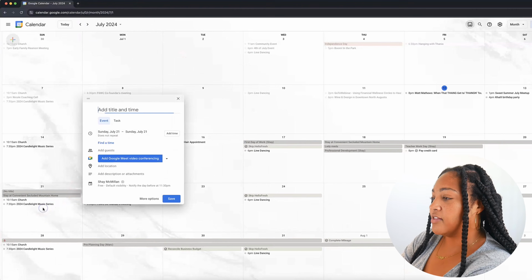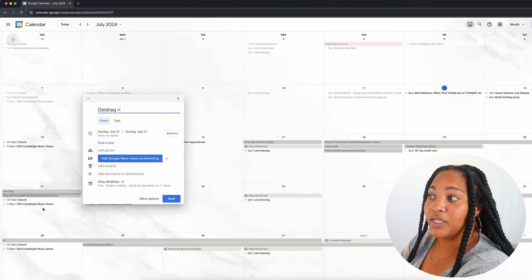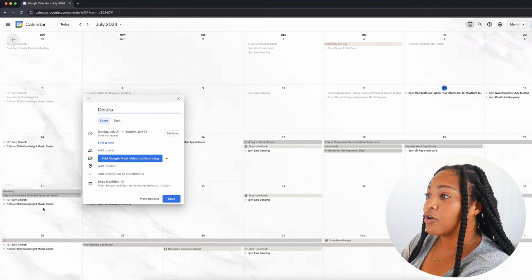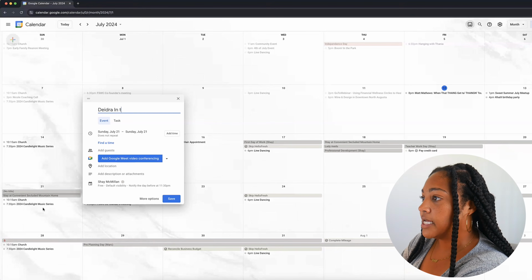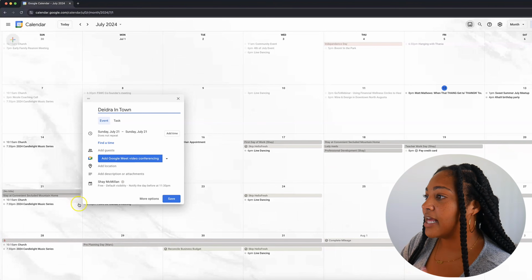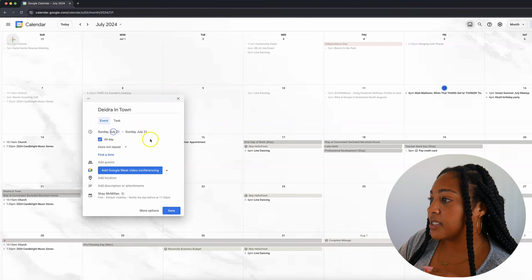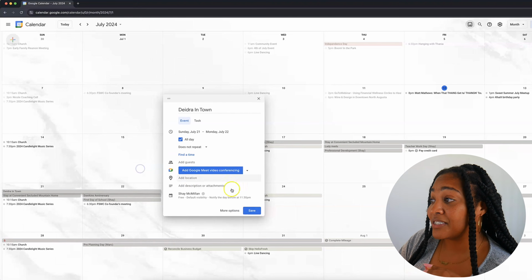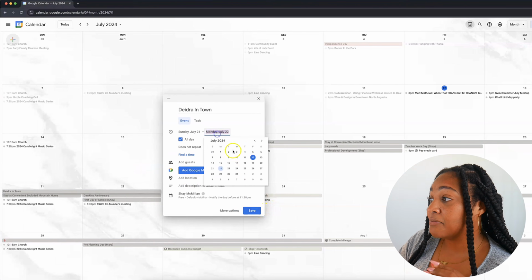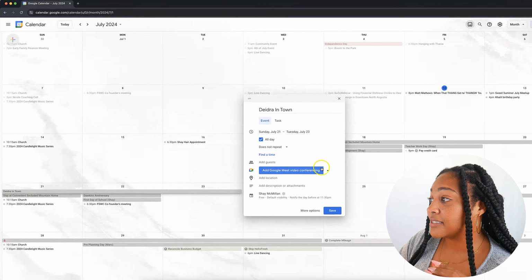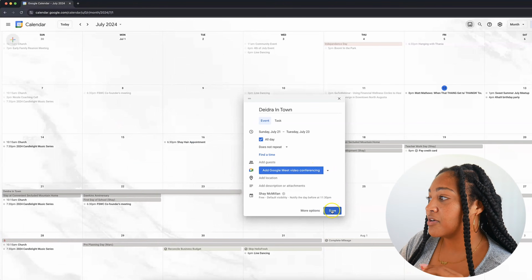But you know what I was thinking? My friend was saying that she may come visit me this weekend. I'm like, girl, come on. So I'm gonna put her on the calendar in the event that she pops up. Because I have my other friends who are coming to visit me on here. So let's go ahead and put that on here. Deidre in town. That is going to be the 21st, I think, through the 22nd or something of the sort. Maybe the 22nd through the 23rd. 21st through the 23rd. I don't know.